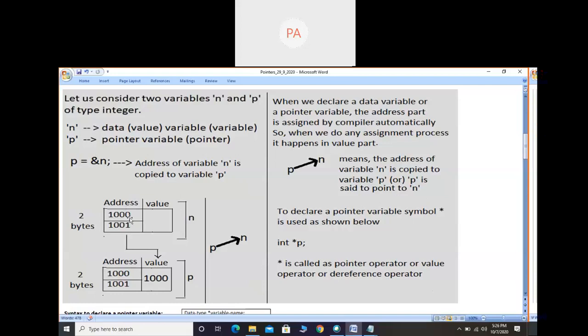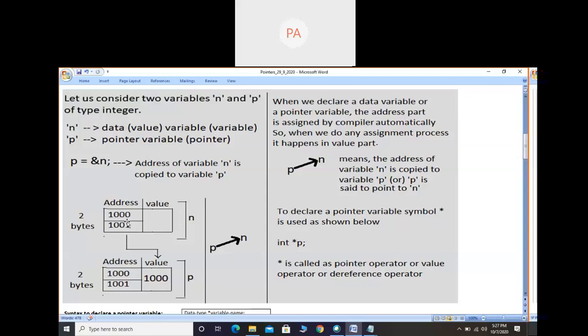When you are copying the address of n into p, observe that in variable p we have address part and value part. To which place do you have to copy, that is the question here. Because whenever you copy a value, some space is needed. In p we have two parts, address part and value part. Out of these two parts, as I said, address part we cannot change, only the leftover part is value part. So in value part, this address will come and sit.